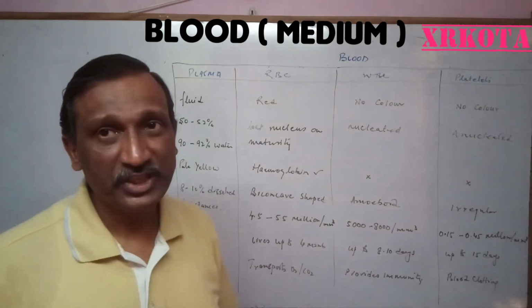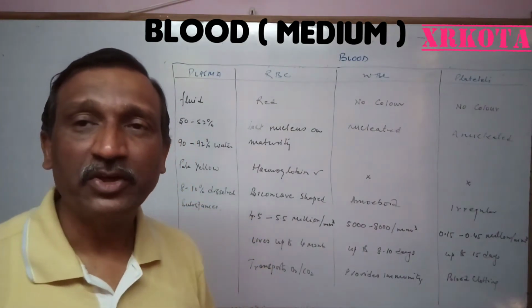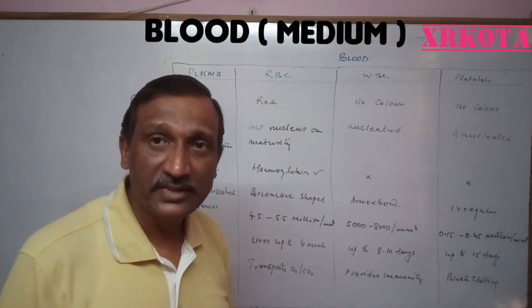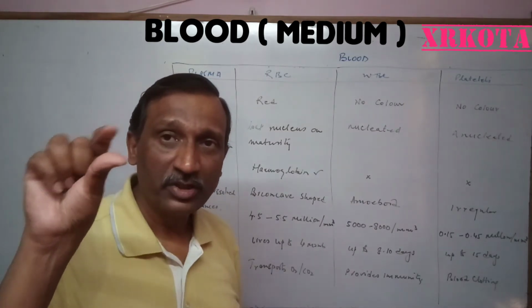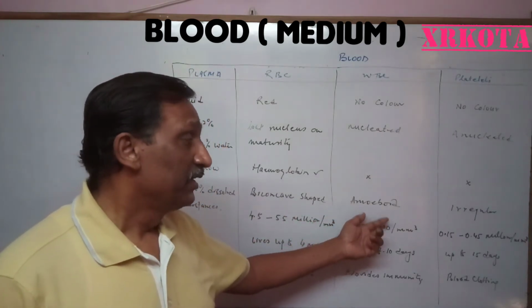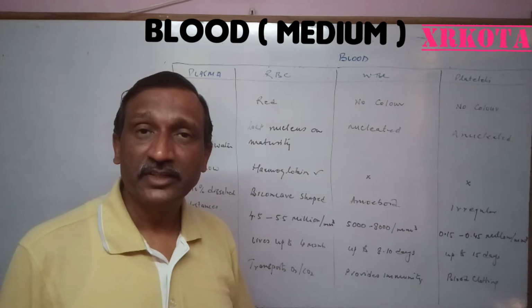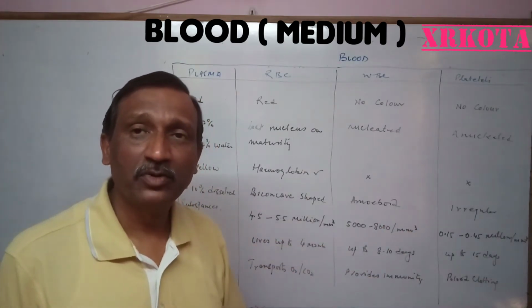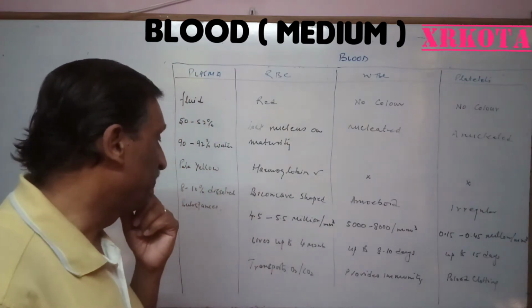If we talk about shape, the shape of the RBC is biconcave. You might have seen Poppins candies. As they are thick at the border and thin in the center, in the same way RBC are. The WBC are amoeboid, that is, they form pseudopodia and keep changing their shape. Whereas platelets are irregular, they do not have any particular fixed shape.